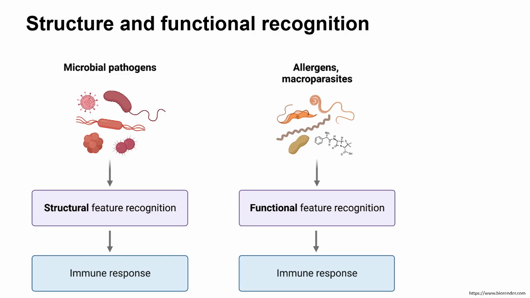All right. So coming to the recognition of antigen, we could see that there are microbial pathogens such as bacteria and viruses, there are other molecules as well, and there are very unique structures present on the surface of a pathogen. For example, in case of bacteria you have a flagella, which helps in bacterial movement.